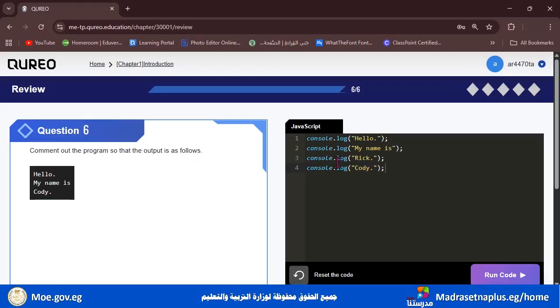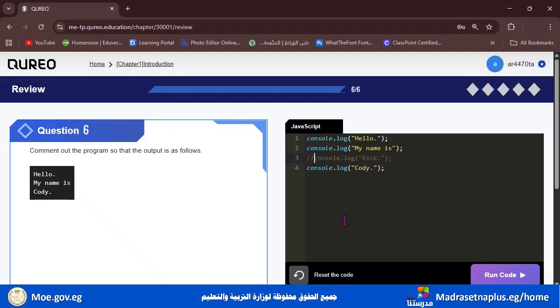Check with me here. We have here console.log and the word hello. This is okay. Console.log my name is, and this is perfect. Console.log rec. We don't want rec to be displayed. We want it hidden as a comment here. So we want it to be comment out. Okay. And finally, we have here console.log Cody. So Cody is correct. What should we do to make this disappear or to be commented out? Great, exactly. So at the beginning of it, we put two slashes.